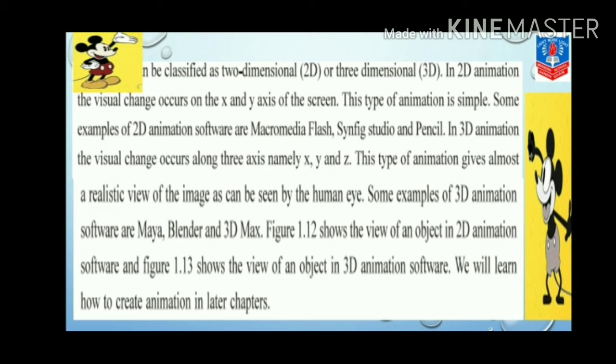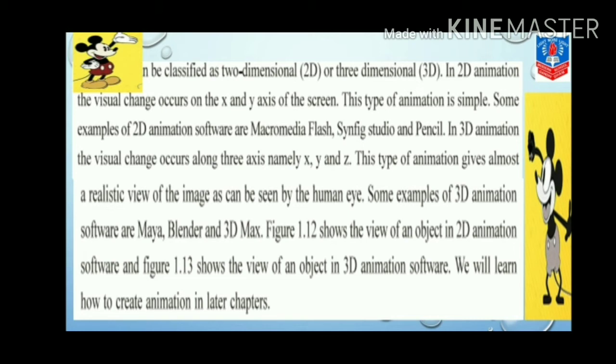In 2D animation, the visual change occurs on the X and Y axis of the screen. The type of animation is simple. Some examples of 2D animation software are Macromedia Flash, Synfig Studio and Pencil.